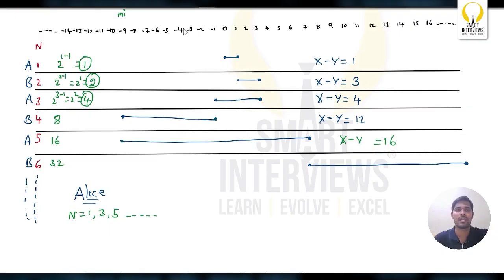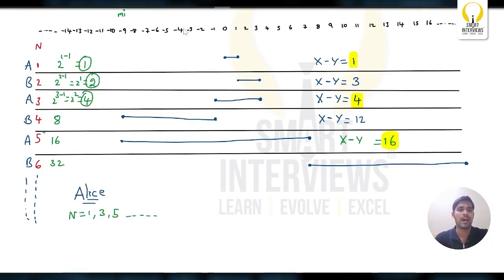If you observe the values here, when n equals 1, what's the difference? It is 1. When n equals 3, it is 4. When n equals 5, it is 16. So what have you observed here?